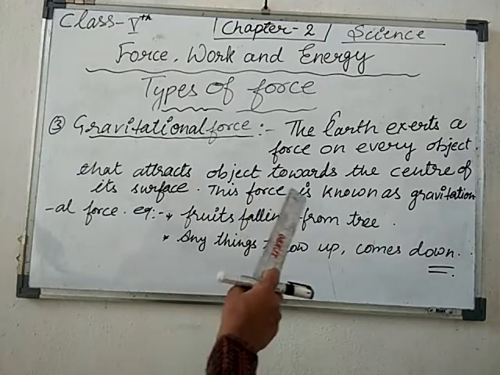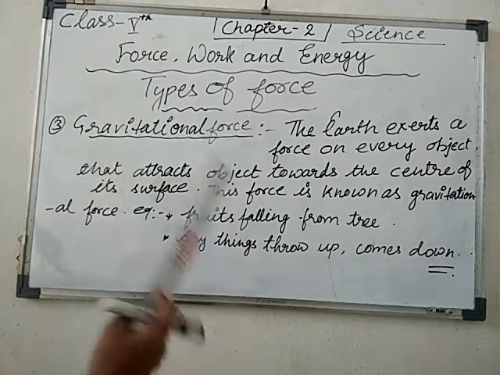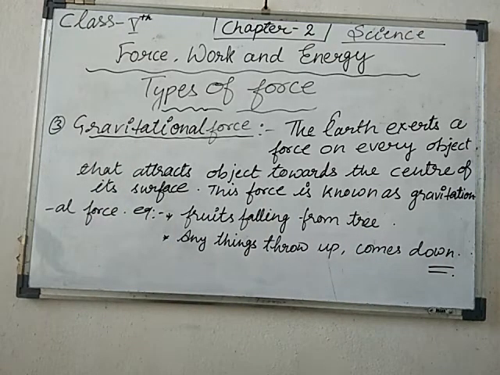This type of force is known as gravitational force or gravity. Due to gravity, if we throw anything, suppose I throw this marker up, then it comes down. This is because the earth exerts a force on every object and pulls it towards itself, towards the center of the earth.